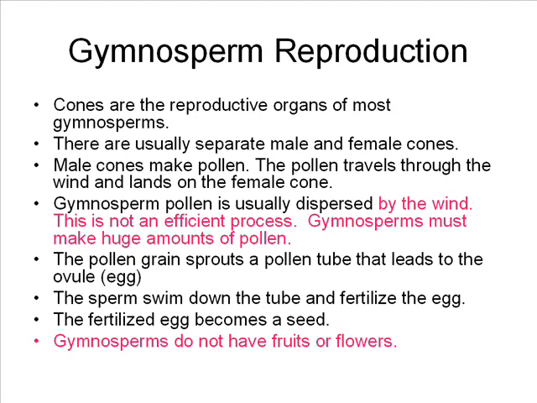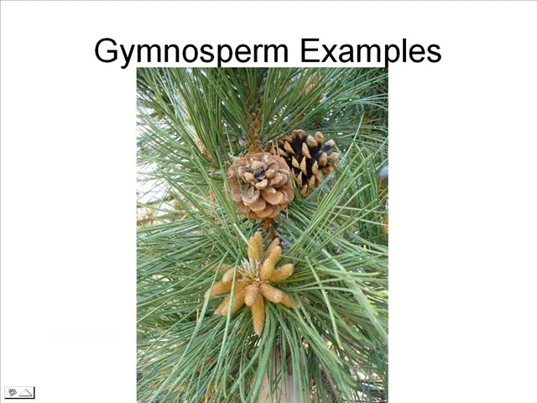The sperm swim down the tube and fertilize the egg. The fertilized egg becomes a seed, which eventually will leave the cone once the cone opens up and is dispersed from the parent through the wind. Gymnosperms do not develop fruits or flowers.